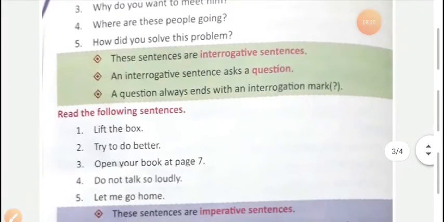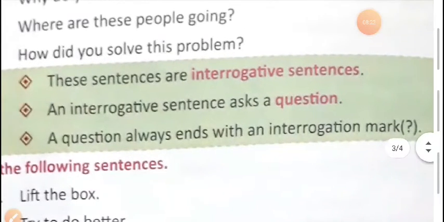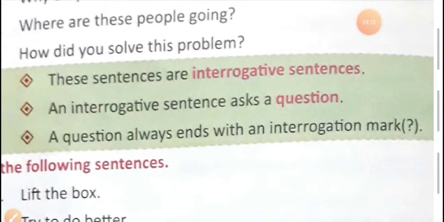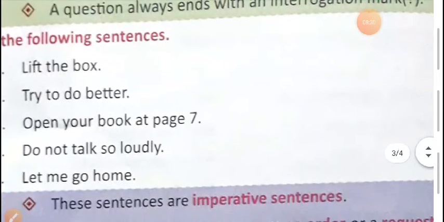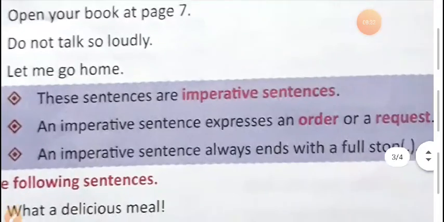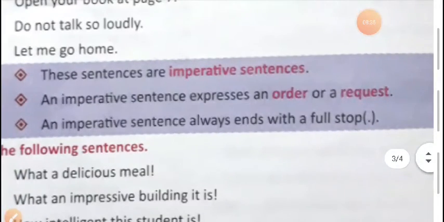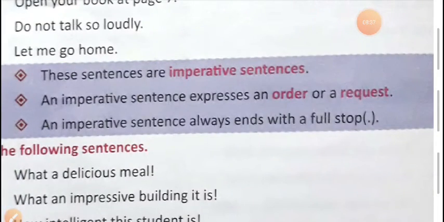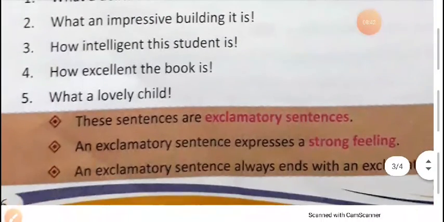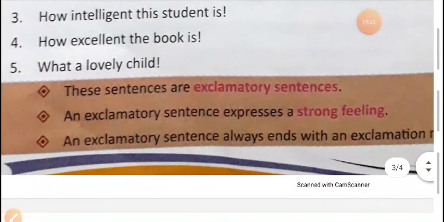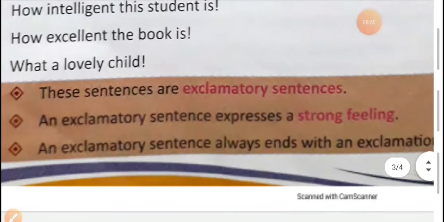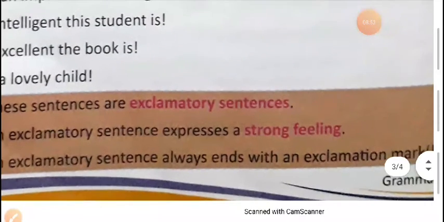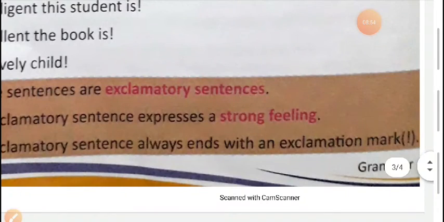Now interrogative sentence. An interrogative sentence asks a question, and a question always ends with an interrogation mark, or we can say question mark. Now the third sentence is imperative sentence. An imperative sentence expresses an order or a request. An imperative sentence always ends with a full stop. Last one is exclamatory sentences. An exclamatory sentence expresses a strong feeling. An exclamatory sentence always ends with an exclamation mark.